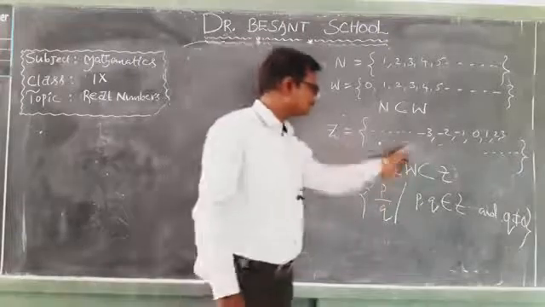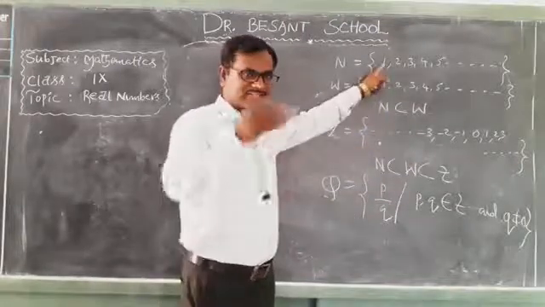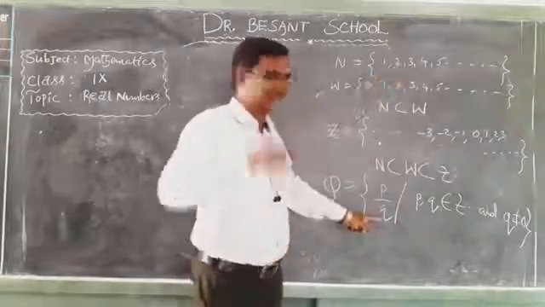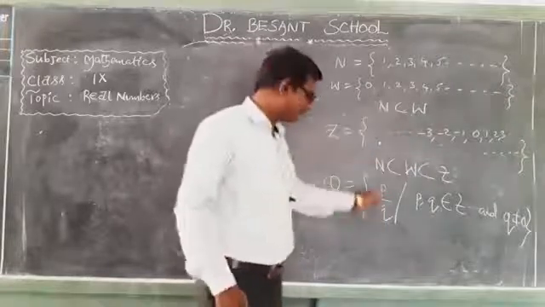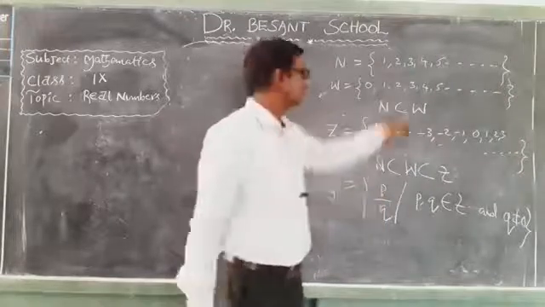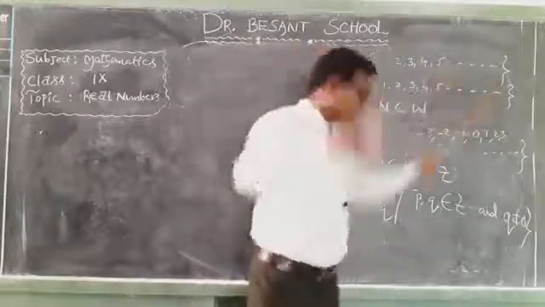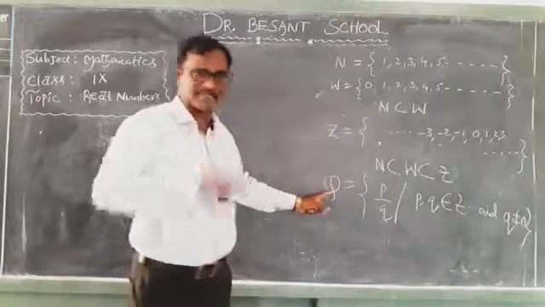If you see this one, every natural number can be written in the form of P by Q. 1 can be written as 1 by 1. 2 can be written as 2 by 1. 3 can be written as 3 by 1. 4 can be written as 4 by 1, that is P by Q. 5 can be written as 5 by 1. So every natural number can also be expressed in the form of P by Q. So that's why we conclude every natural number is a rational number.